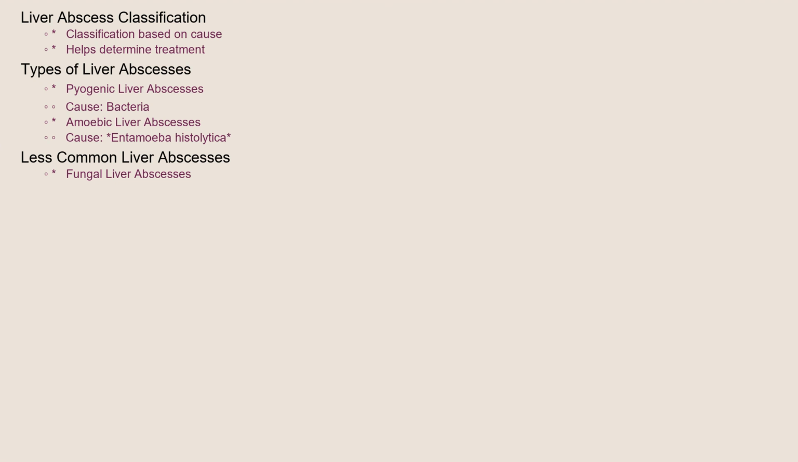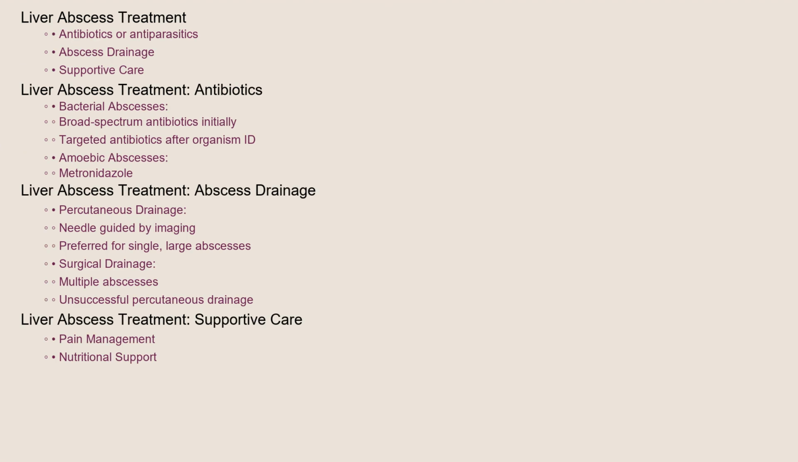Liver abscesses can be classified based on their cause. The two primary types are pyogenic liver abscesses, which are caused by bacteria, and amoebic liver abscesses, caused by the parasite Entamoeba histolytica. Less common are fungal liver abscesses. The classification helps in determining the specific treatment strategy.